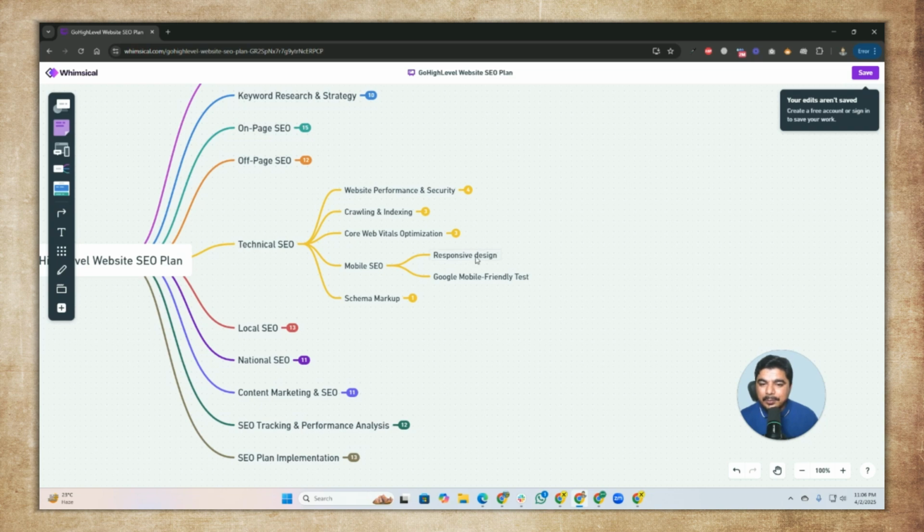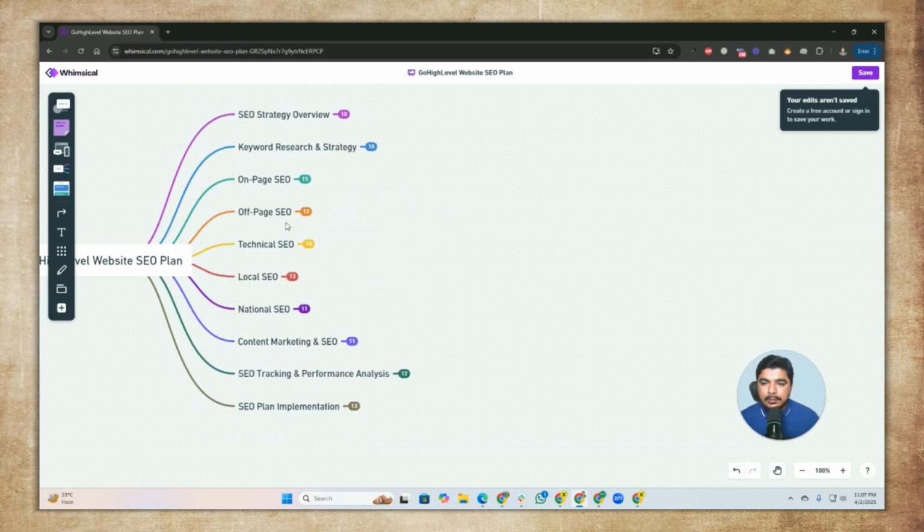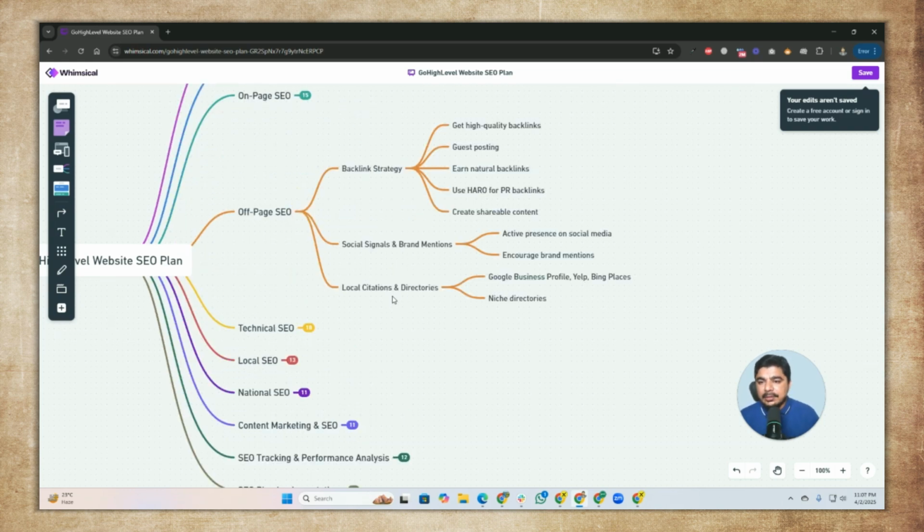And here we have responsive website design. We need to improve our design for mobile, and we need to pass our mobile responsive test as well. The third thing is FAQ, review and product schema. This schema markup we need to submit in our SEO procedure and in our website, and I will also implement these things in our practical video, no worry about that, and I will explain step by step as well.